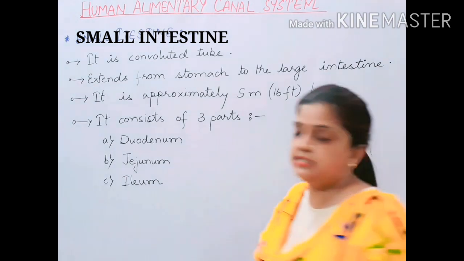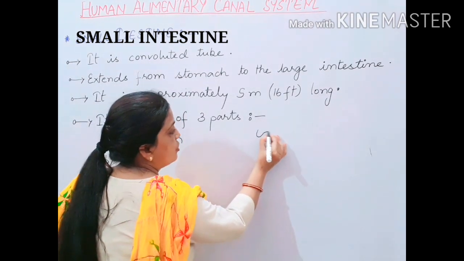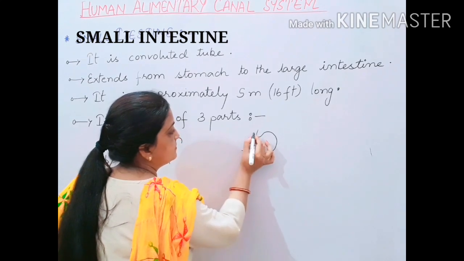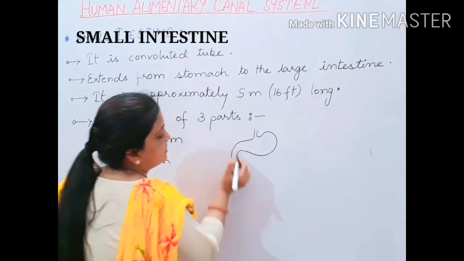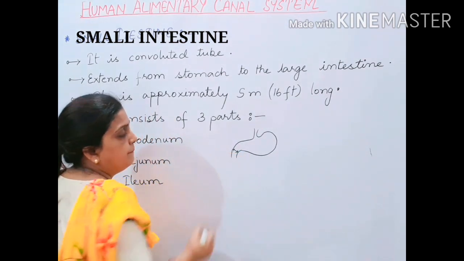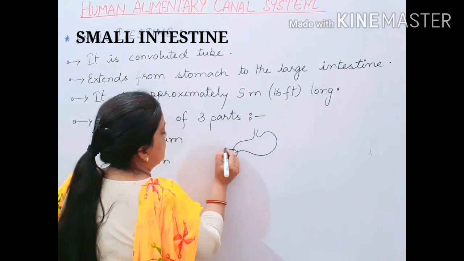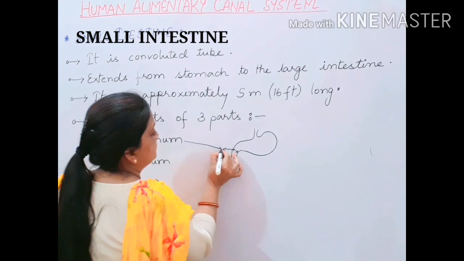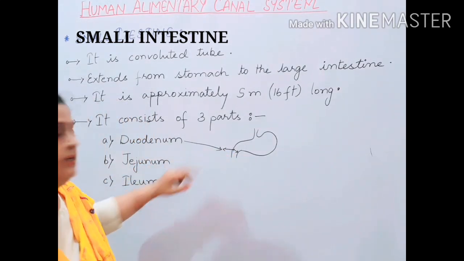Now let us see the structures. Now children, this was your stomach. This part is the beginning part of the small intestine. Children, this part is called the duodenum. The beginning of the small intestine is the duodenum.